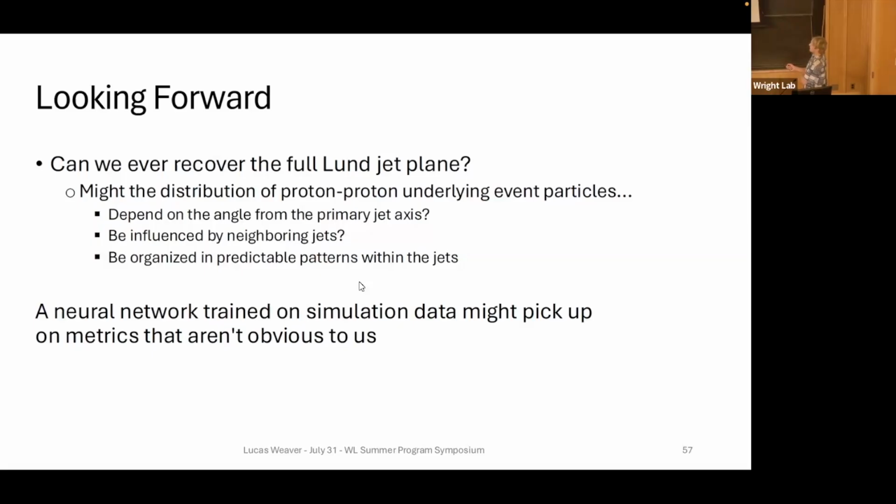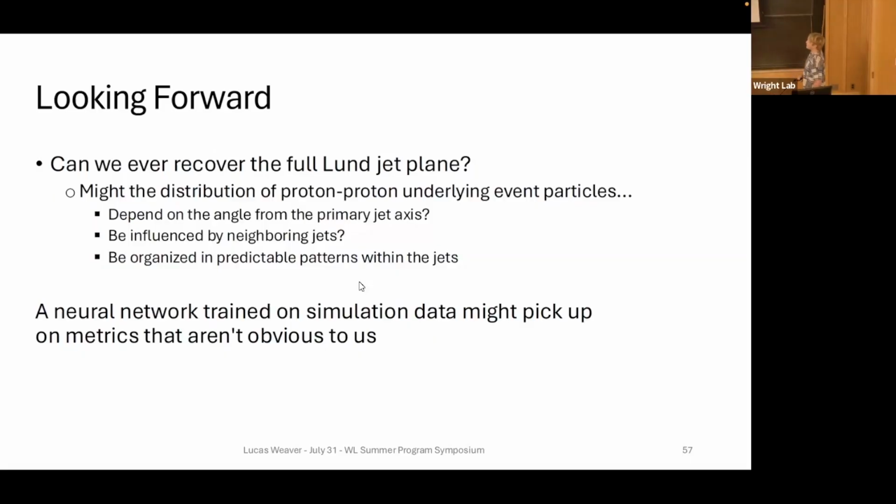There are some questions to ask, such as whether there are things that the distribution of these underlying event particles depend on that we're just not aware of yet. Like maybe there's a dependence on their angle from the primary jet axis. They might be influenced by neighboring jets, or they might be organized with predictable patterns within the true jets, things that we just don't know because we haven't tried them yet.